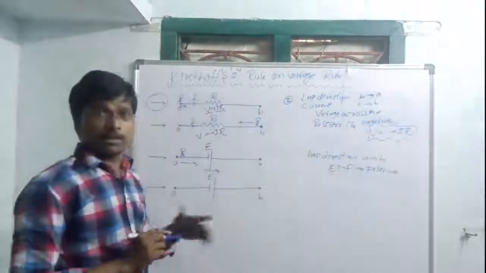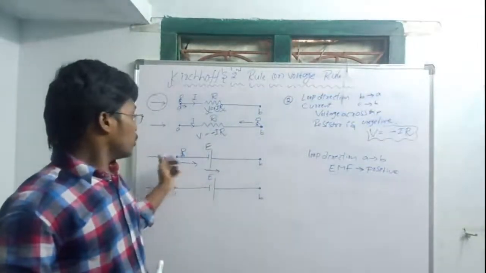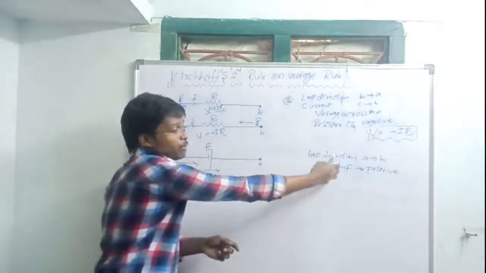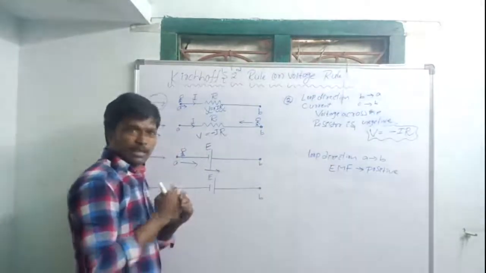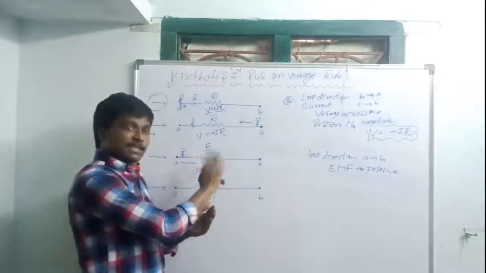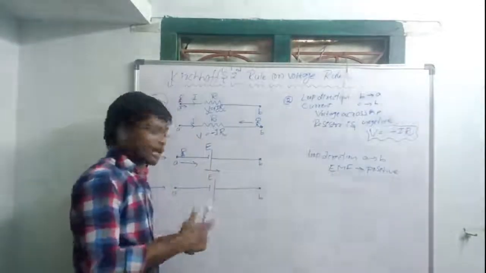Please remember this one, it's a little bit confusing. Loop direction is moving from negative terminal to positive terminal, so what is the EMF? Positive. Easily you can remember. So when the loop direction is moving from negative terminal to positive terminal, EMF is positive. Same here also.